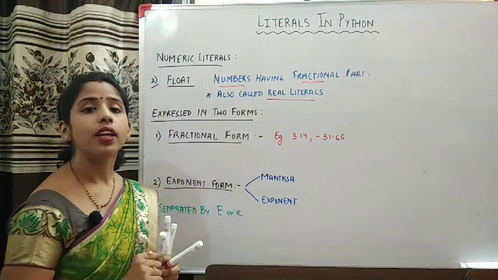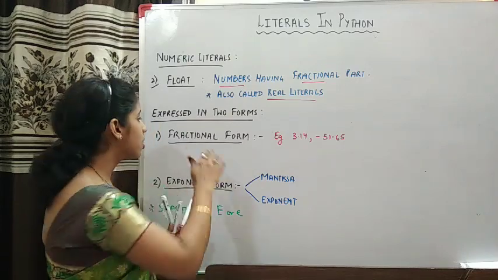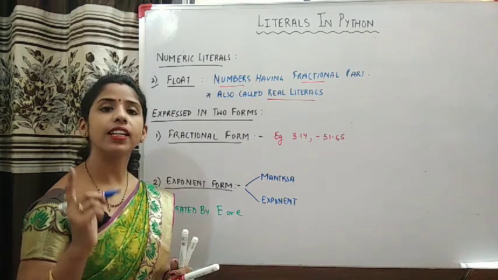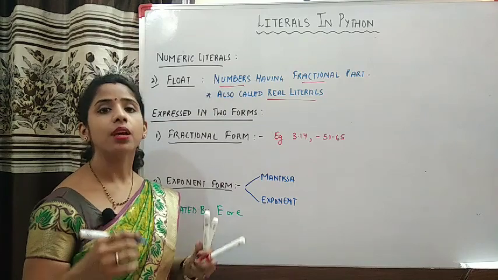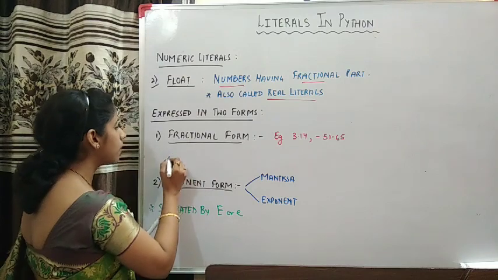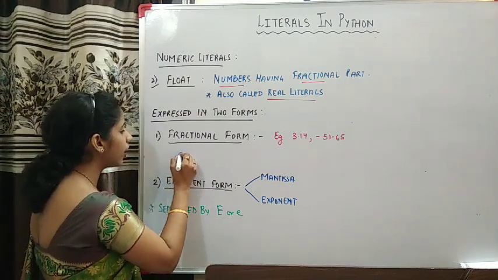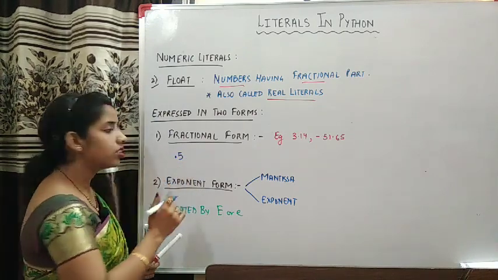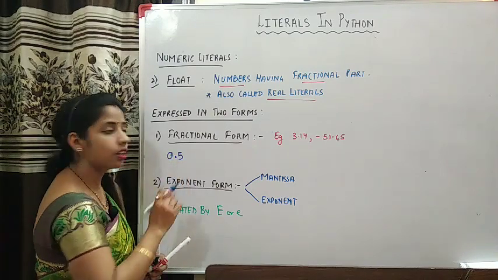But here is a rule that such a float literal which is expressed in fractional form must have at least one digit, and that digit can be preceded or succeeded by a decimal point. This much is necessary. Like for example, if you want to write 0.5, then you can simply write point and then 5. There is no need to precede it with 0. Like in other languages, if you wanted to write 0.5, then you have to put 0 in front.